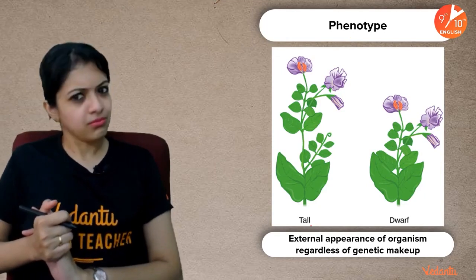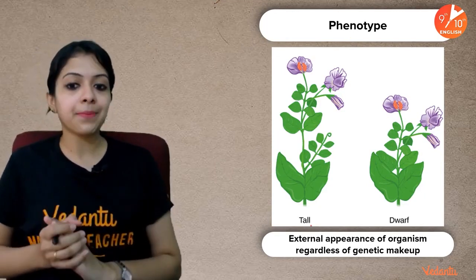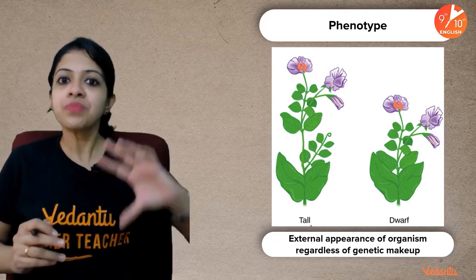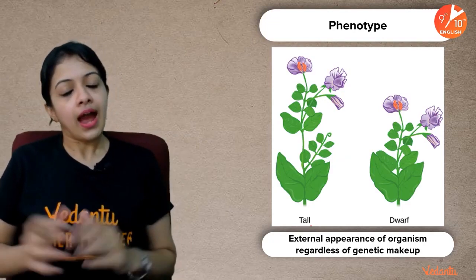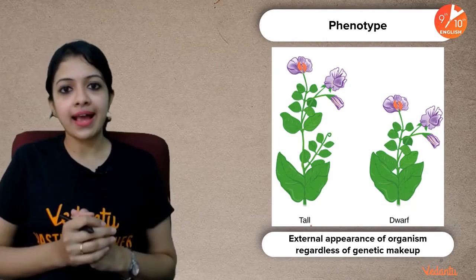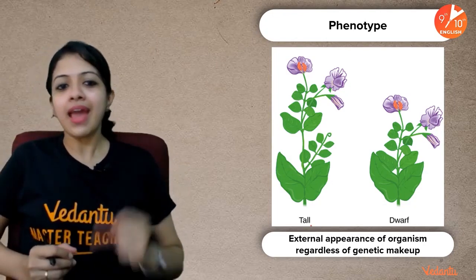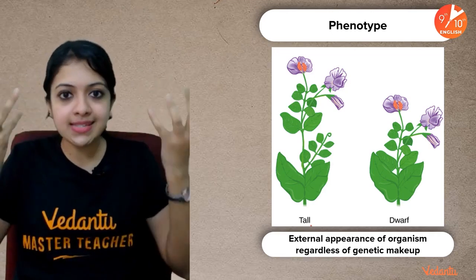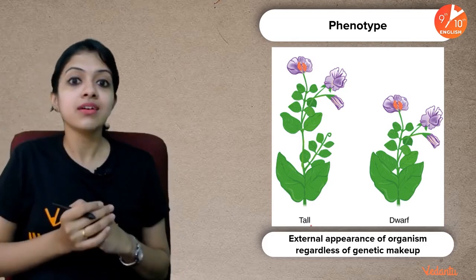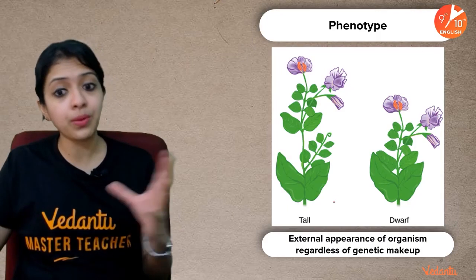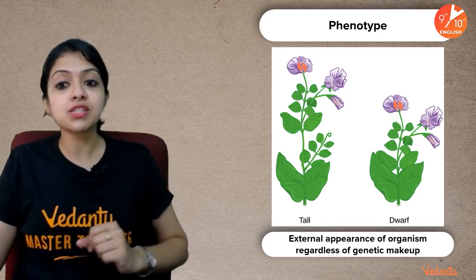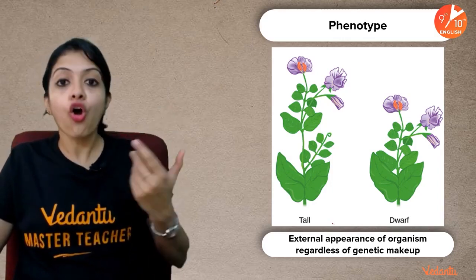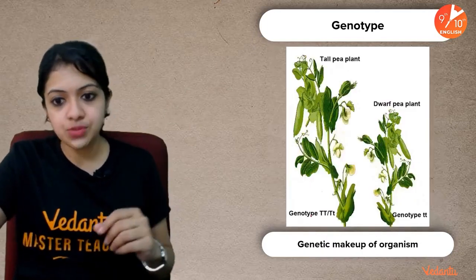Phenotype, yes. Fancy word, maybe a new term for you. Phenotype is the external appearance of an organism regardless of its genetic makeup. Coming back to the eye color example, I said the child may have brown eyes, although genetically he may have a blue eye allele and a brown eye allele. So regardless of the genetic makeup, he is expressing only the brown eyes. We call that a phenotype. Likewise, we may see plants which are tall, and plants which are dwarf also. So tallness and dwarfness are phenotypes, or the physical expression of genes, or the external appearance as we see it.